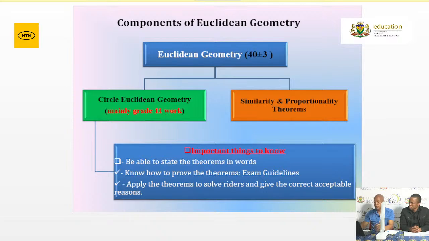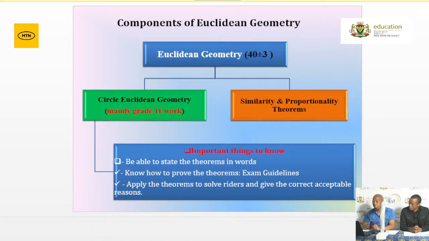Right, the second one, you need to know how to prove the theorems. They are the theorems that are examinable. For Grade 11, we've got 4 theorems, and for Grade 12, we've got 2 theorems. Please make sure that every day, today you do 2, and tomorrow you do another 2. You cannot afford to lose those 2 marks. And then the last one is you must be able to apply the theorem to solve the riders and give the correct, acceptable reasoning. Every time you do Euclidean geometry, have acceptable reasoning next to you so that you know how to write it correctly.